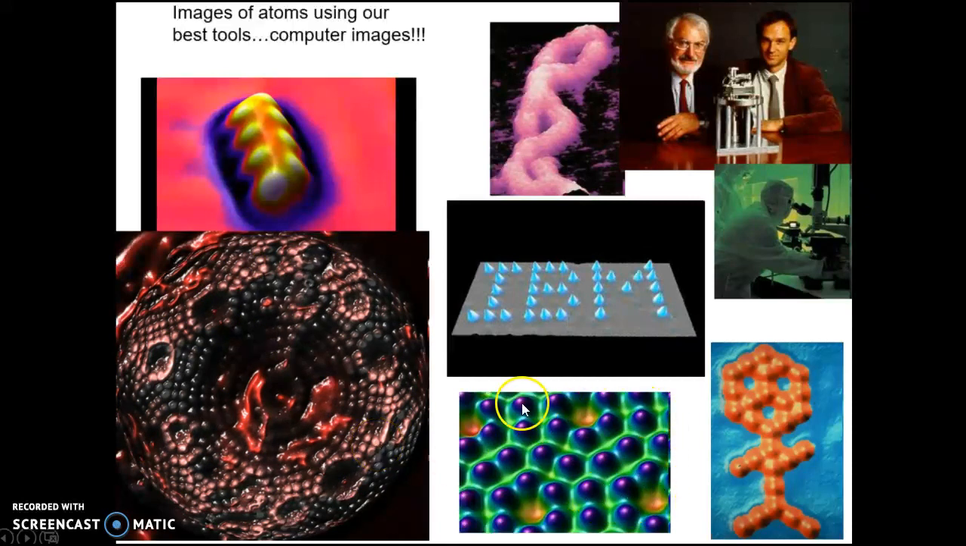Here's some computer images of atoms on surfaces. We've even learned to move atoms around, even though they're so tiny we could never see it with our own eye. Again, it takes hundreds of trillions of atoms to make even a single cell of your body. And a single cell of your body, it takes hundreds of trillions of those cells to make you. So we're talking about very, very small things.